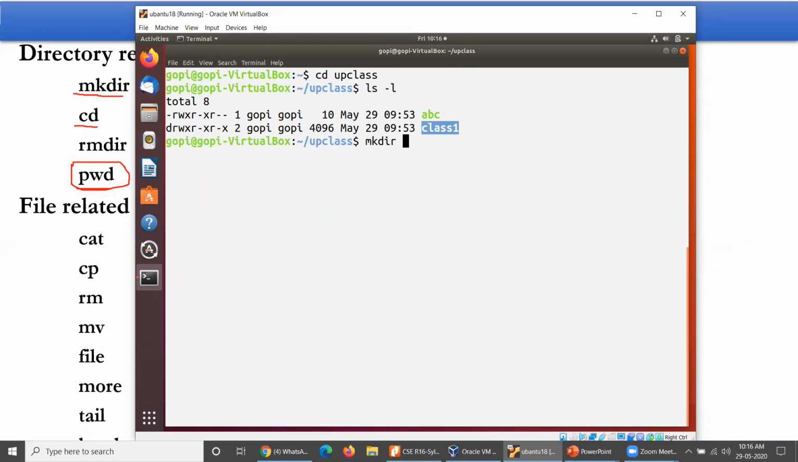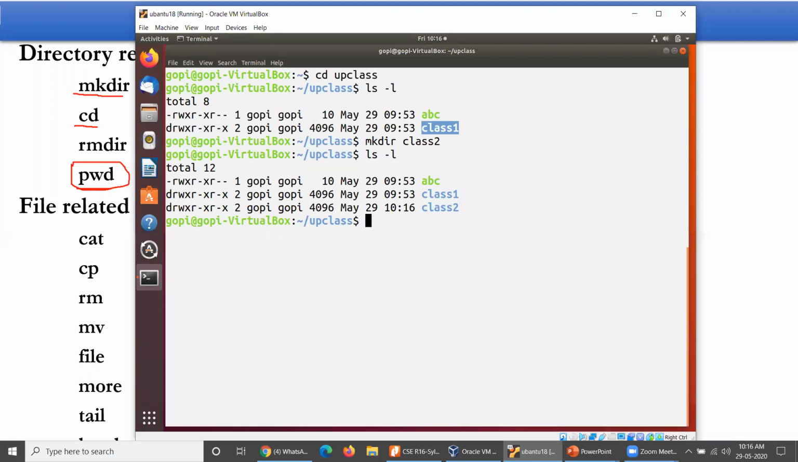Let me create one more directory for our purpose, that is class 2, for example. Okay, it has been created. Then take ls -l again to check whether our directory has been created successfully or not. Yes, the directory has been created successfully.